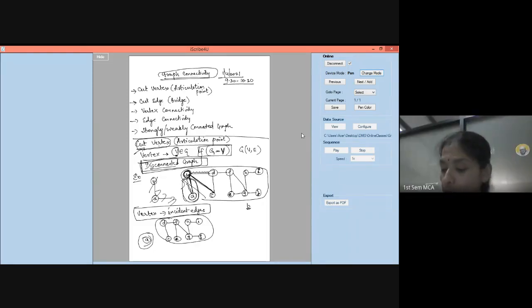Yes, cut vertex need not be just one vertex. You can have more than one vertex which are going to disconnect the graph. All the vertices will not be cut vertices, as we have seen, because vertex A is an example for that. If I remove vertex A, the graph doesn't get disconnected, so it is not a cut vertex at all. Now, let us come to D. If I remove D, what will happen? Will the graph get disconnected?